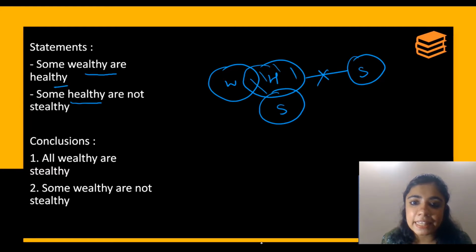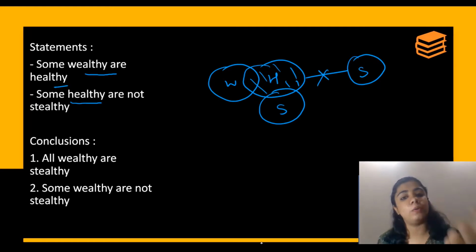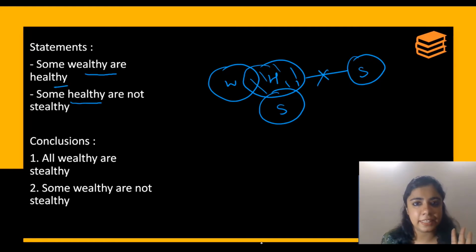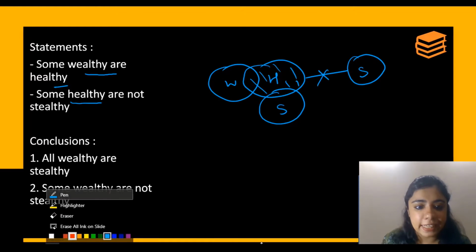So these are the healthy which have to be outside. They cannot be stealthy. Okay? So this is your diagram.